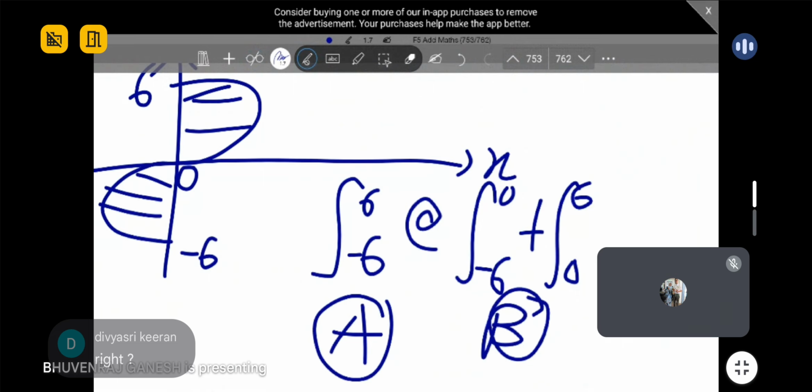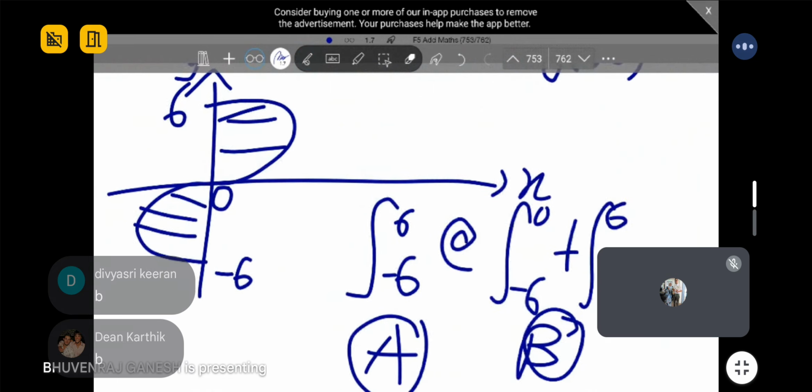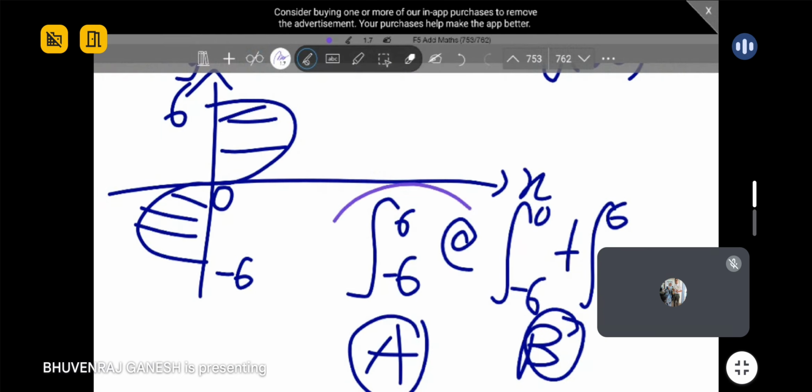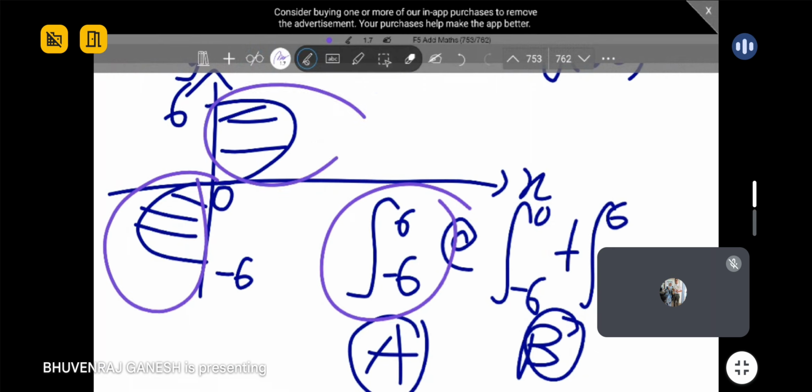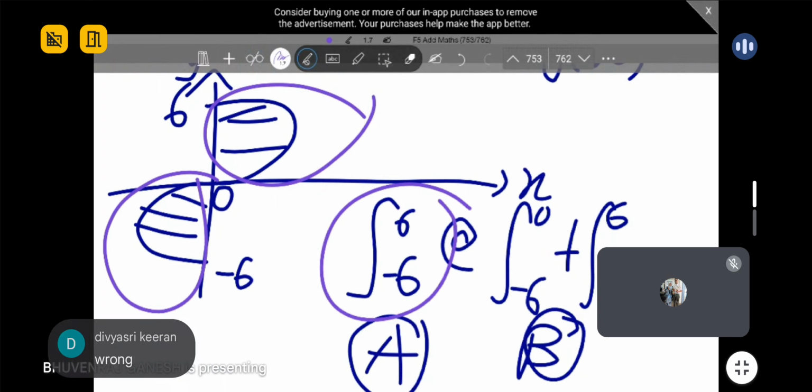Correct. Very good, guys. Always remember, you cannot directly integrate when you are involving different regions, like from the negative region here to the positive region here. If you directly integrate, your answer will be wrong because the sign changes during the integration process. So you must integrate separately, so that you don't get the wrong value for area.